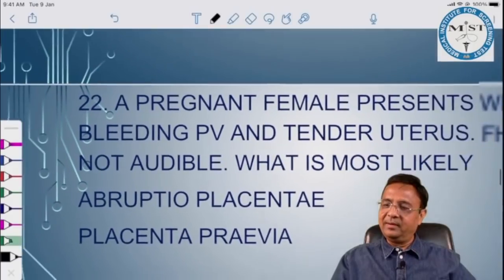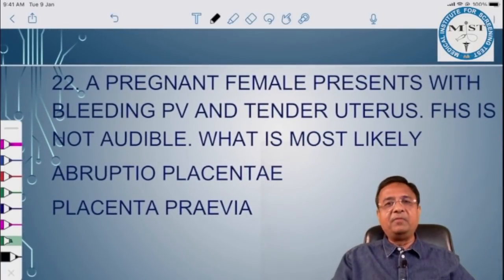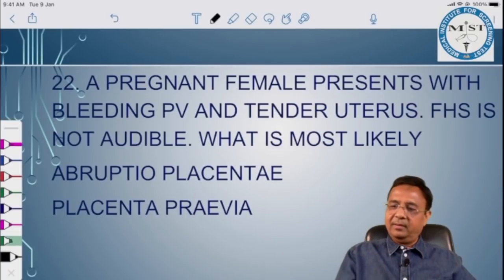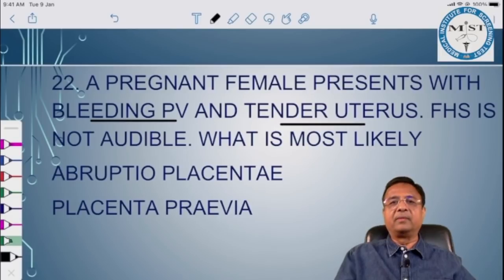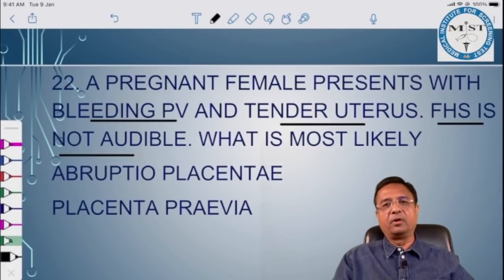Another question. A pregnant female presents with bleeding per vaginum and a tender uterus. Fetal heart sounds are not audible. What is most likely?